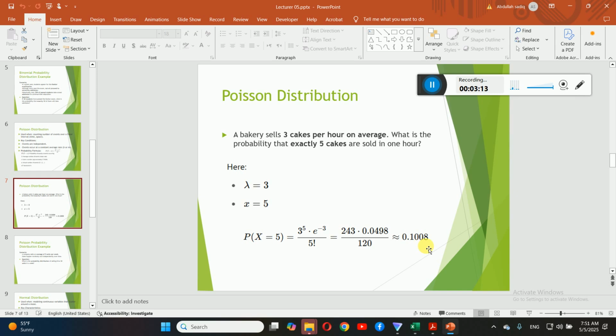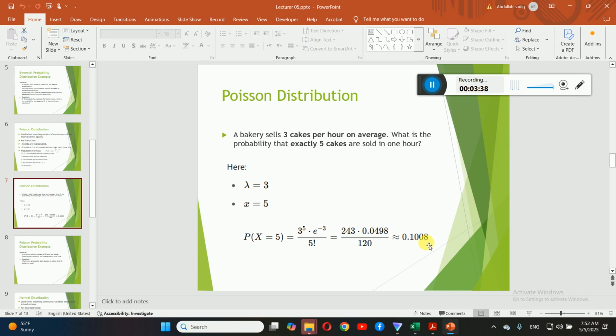Very much simple, dear students. It looks difficult and complicated, but indeed it's not. It's very much simple. If a company is producing 3 cakes per hour on average, you just try to know what is the probability of exactly 5 cakes in 1 hour. Just you must know these two pieces of information. The lambda must be given and the number x must be given, and just plug it in simply and you can get an answer.